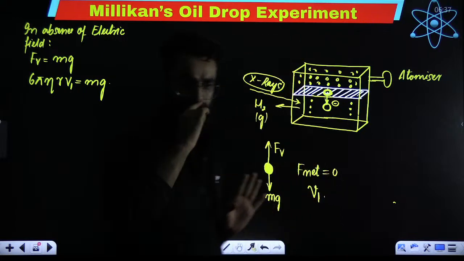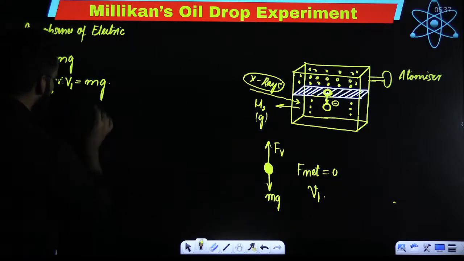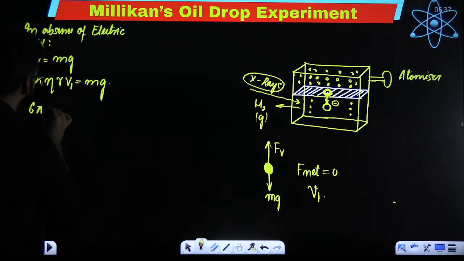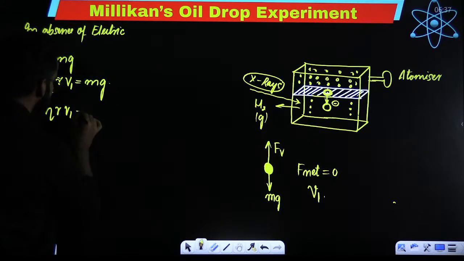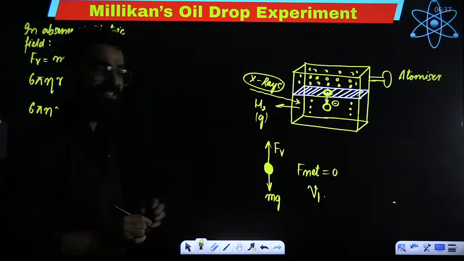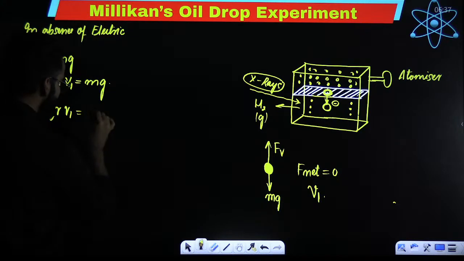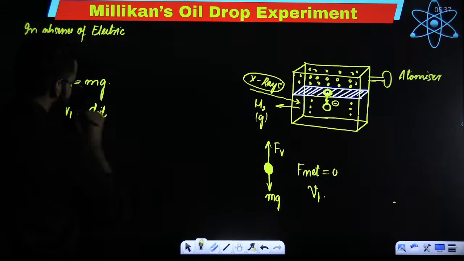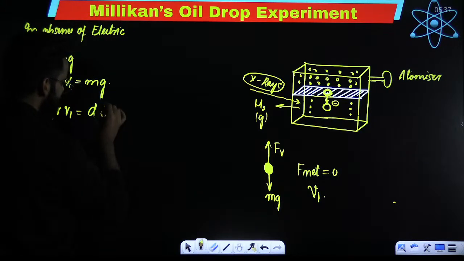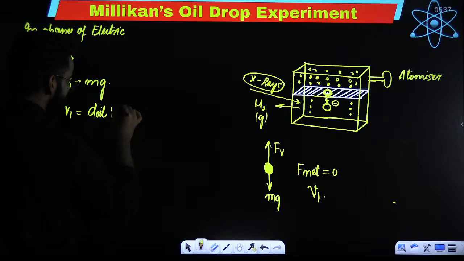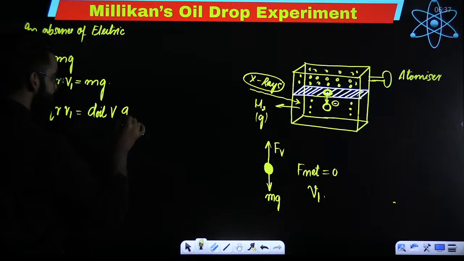Now, my dear students, try to understand. What is this m? M is the mass of oil droplet. So, can we just do one thing? Since density is equal to mass by volume, instead of mass of oil droplet, can I write density of oil multiplied by volume of oil droplet, multiplied by g?